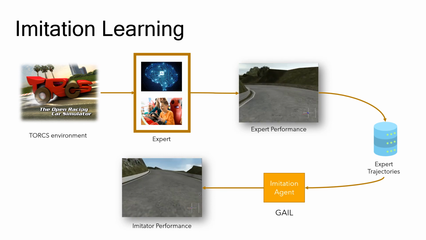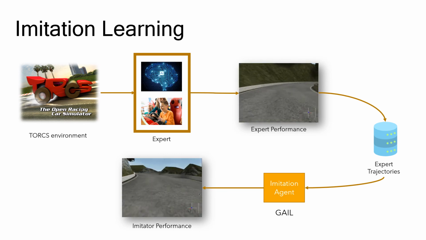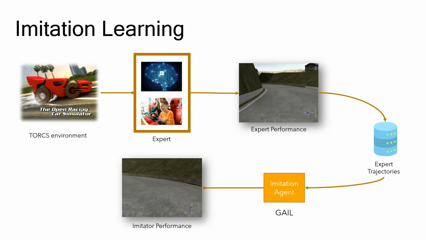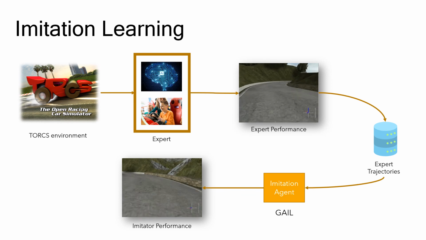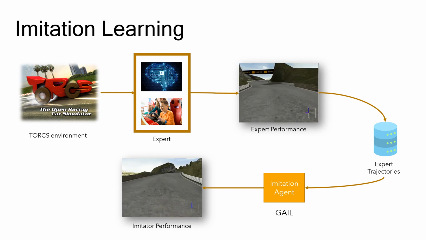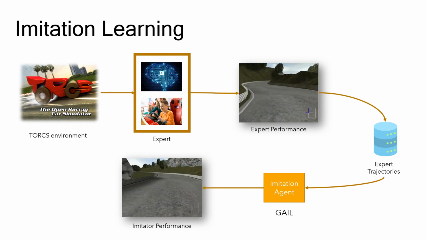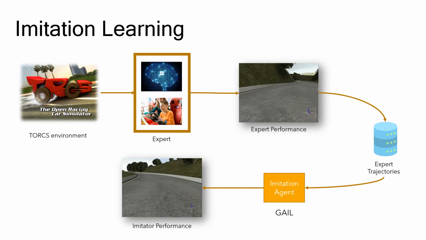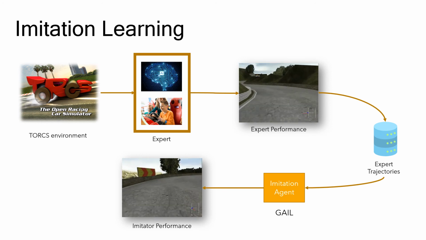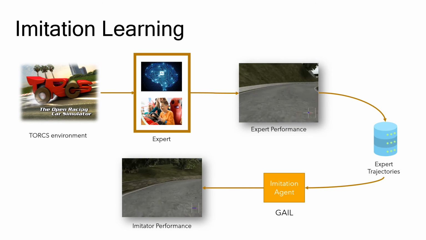As you can see from the visualization of the expert performance, the learned policy is doing pretty well in driving the car in this simulated environment. These expert trajectories are then recorded to train the imitation learning agent. For this particular project, I'm using generative adversarial imitation learning due to its faster learning time, as it skips the RL learning in the inner loop.